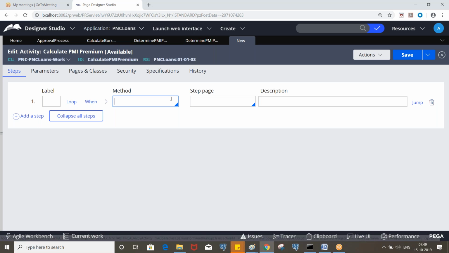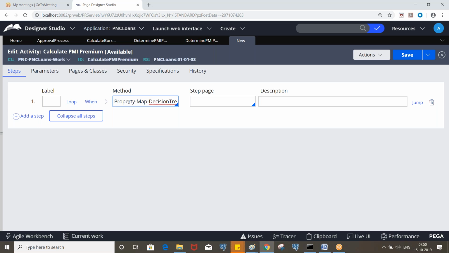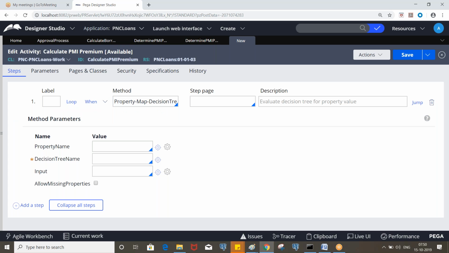So this is very important. In interviews they will ask what the method is to invoke a table or tree. We are invoking a tree, right? So we need to select property map decision tree. So what decision tree?